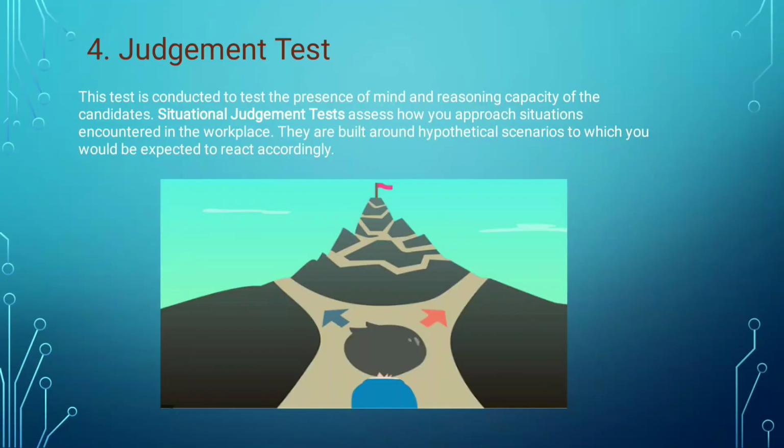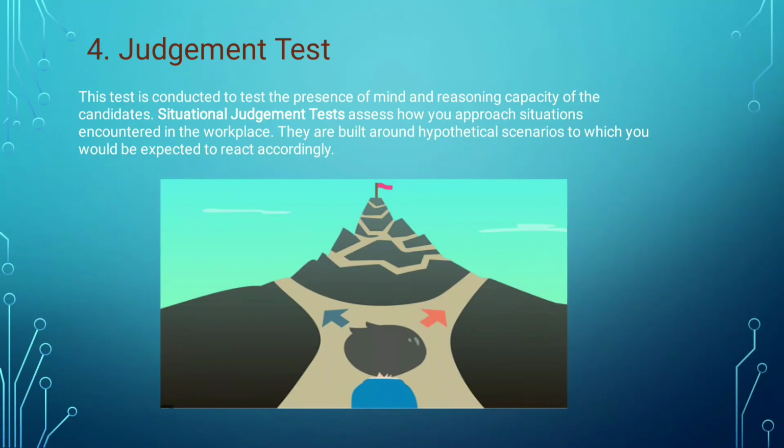Yes, so next you will be having some judgmental test. So this test is conducted to test the presence of mind. So how you can apply your presence of mind and the reasoning capacity of the candidates. So for example, in this picture you can see, you have to get to the flag, and you have two ways to reach.